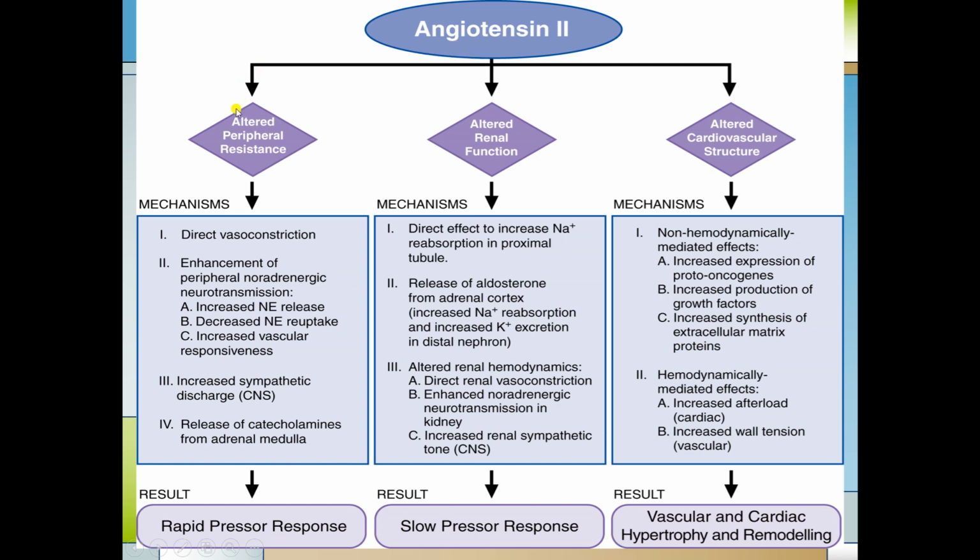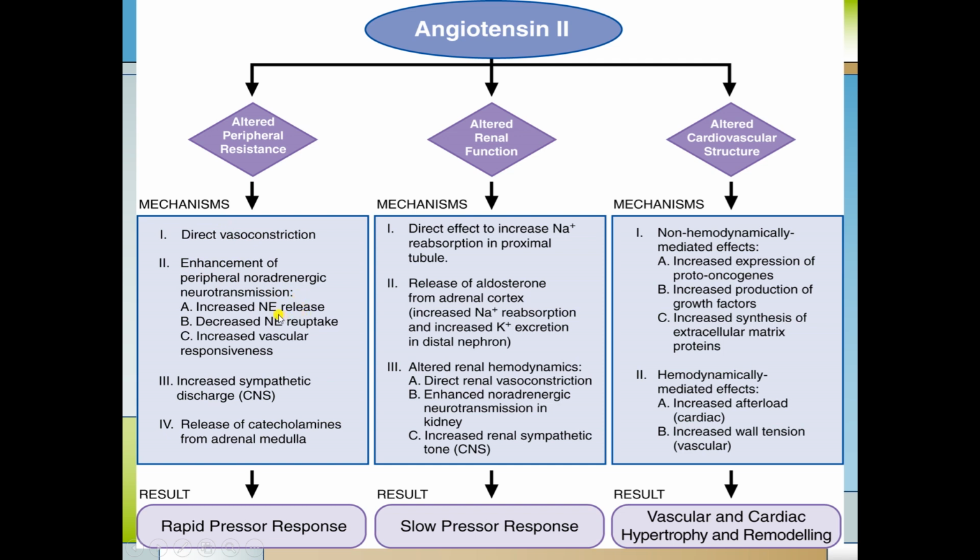The first action is that it causes altered peripheral resistance. What is the mechanism for development of this altered peripheral resistance? One is that it is a direct vasoconstrictor substance, so it produces constriction of the blood vessel, and peripheral resistance increases. Second is enhancement of the peripheral noradrenergic neurotransmission.